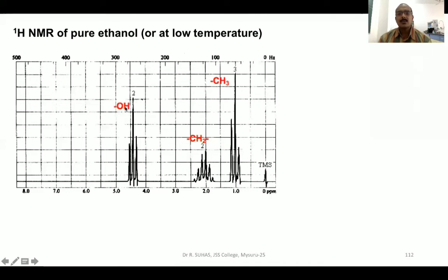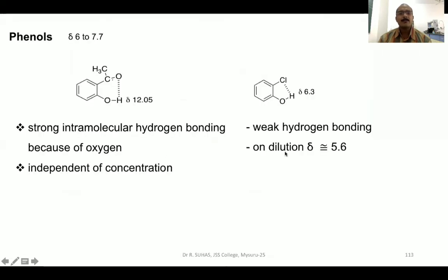So 3 plus 1, 4, n plus 1 rule is 4 plus 1, 5. So instead of appearing as a quartet, it is appearing as a quintet in this structure. And this OH will couple with this CH2. There are 2 neighboring protons, 2 plus 1 is 3. So OH is giving a triplet. Because OH is giving a triplet, you can say that the given spectrum is for the primary alcohol.